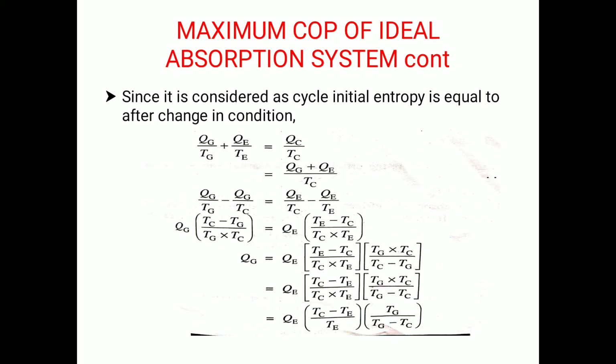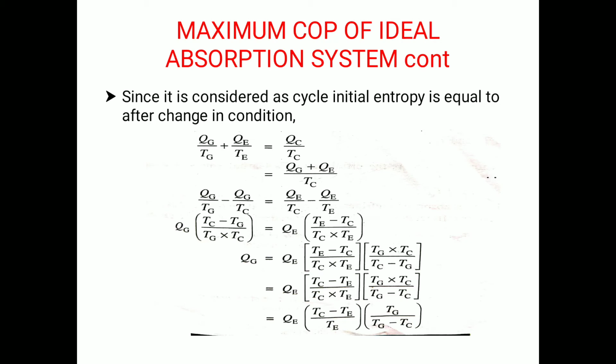Since the vapor absorption system can be considered a perfectly reversible system, the initial entropy of the system must be equal to the entropy of the system after the change in its condition.